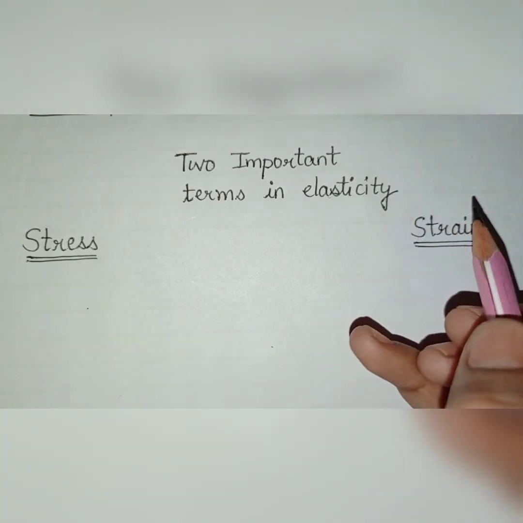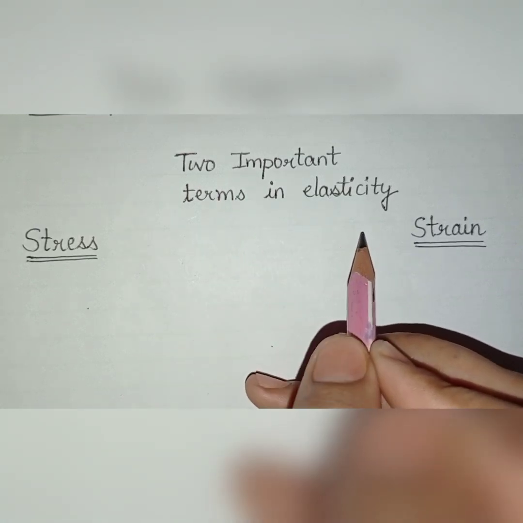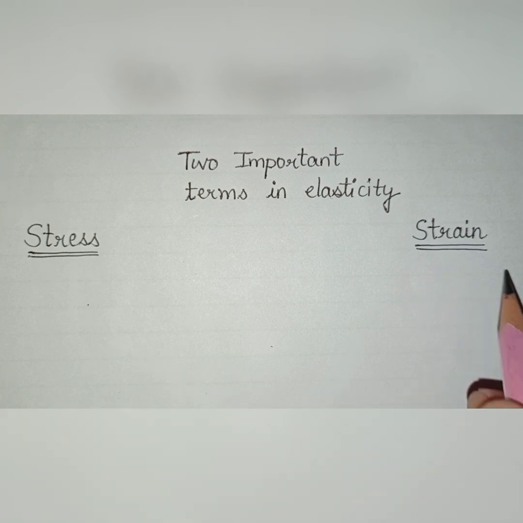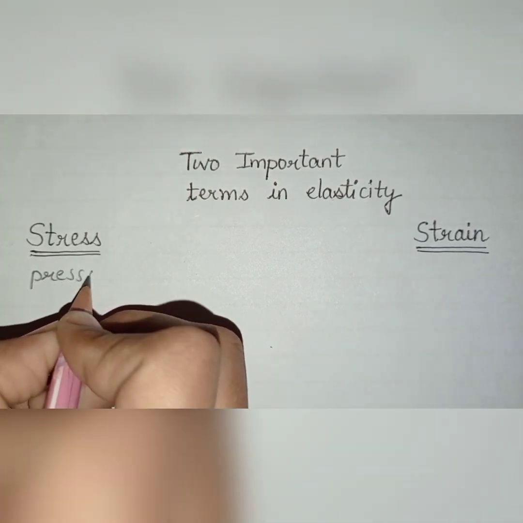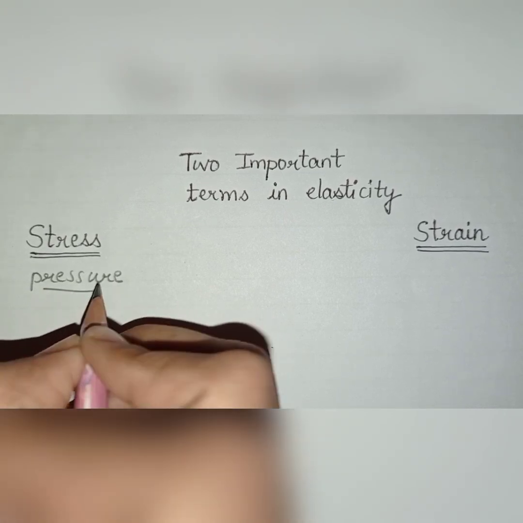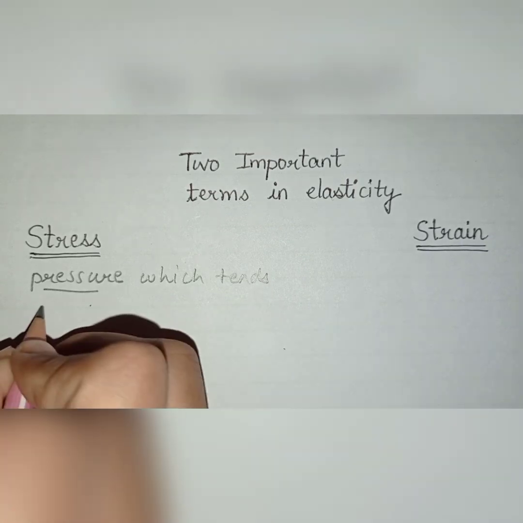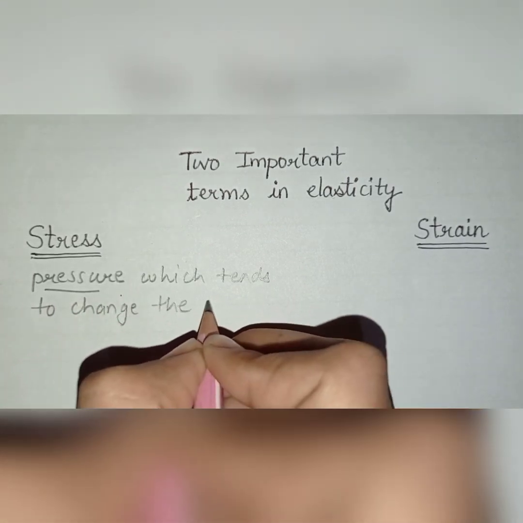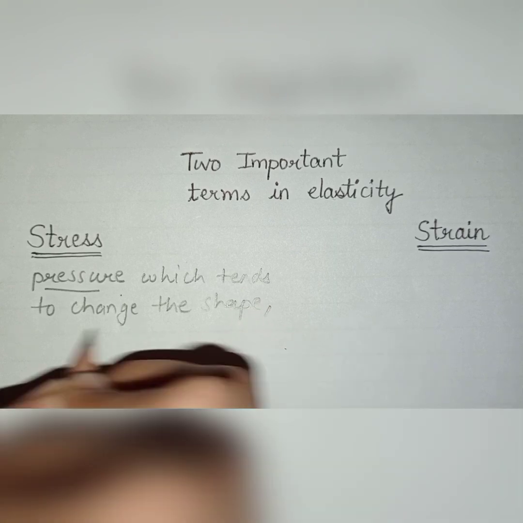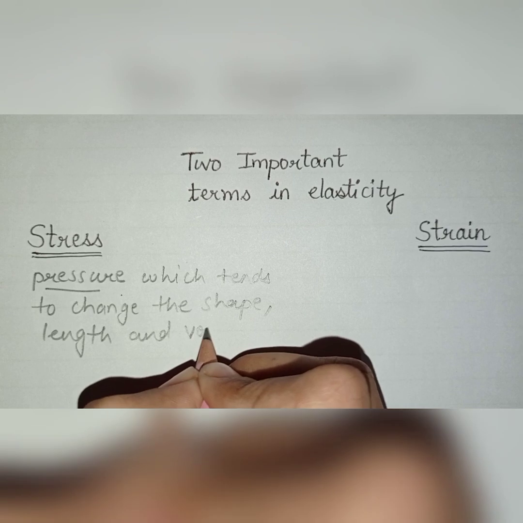Now as we move further in this topic, we come across two important terms in elasticity. These are stress and another one is strain. So stress is the pressure applied. This is a kind of pressure which tends to change the shape, length and volume of the body.